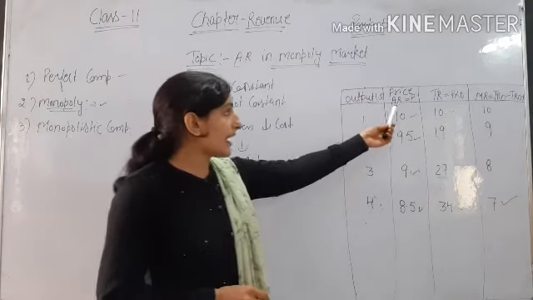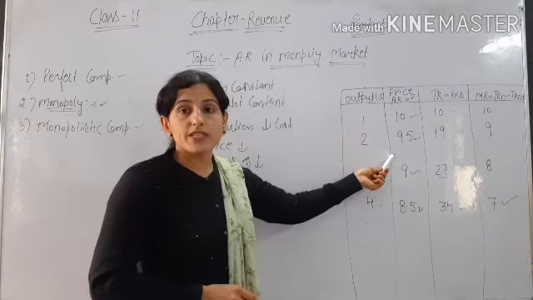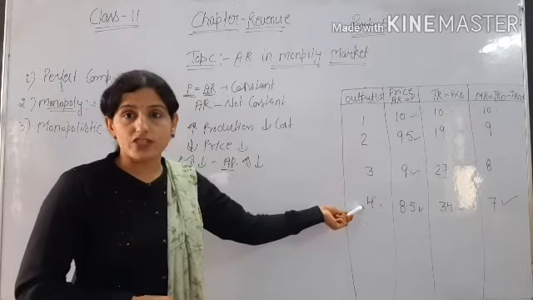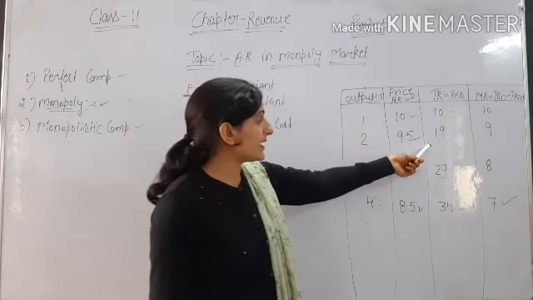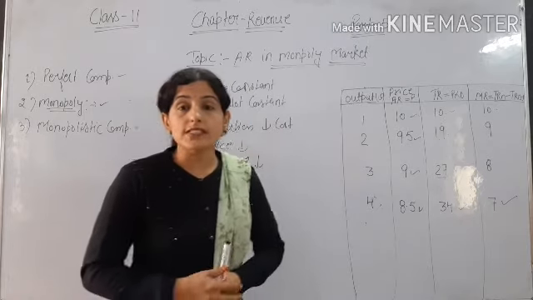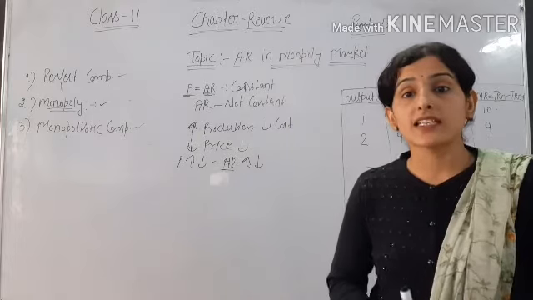So P and AR are equal. It is decreasing with the increase in the units of production. So AR is decreasing. It means MR is also decreasing because TR is increasing but at a decreasing rate.